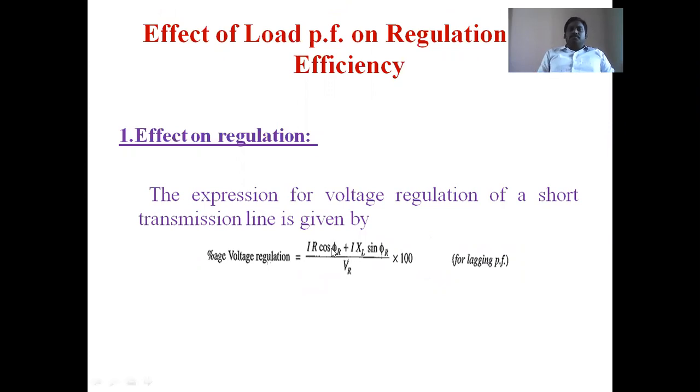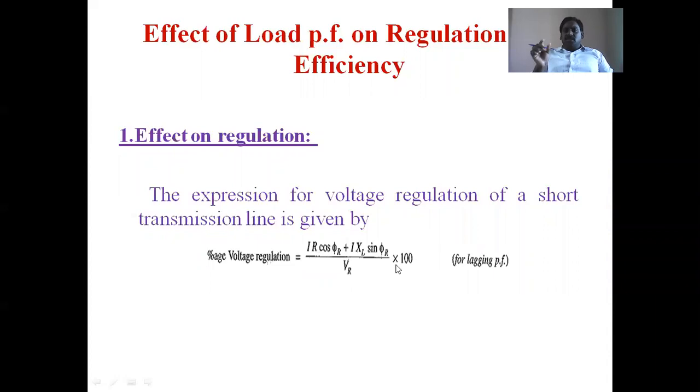So that's why here, the voltage drop at no load. Simply, voltage drop means Vs minus Vr. That is the voltage drop across the transmission line. That drop can be represented as I R cos phi r plus I XL sin phi r, because the drop is due to the resistance and the inductive reactance of a transmission line. That's why I R cos phi r is the resistance drop, and I XL sin phi r is the reactance drop.